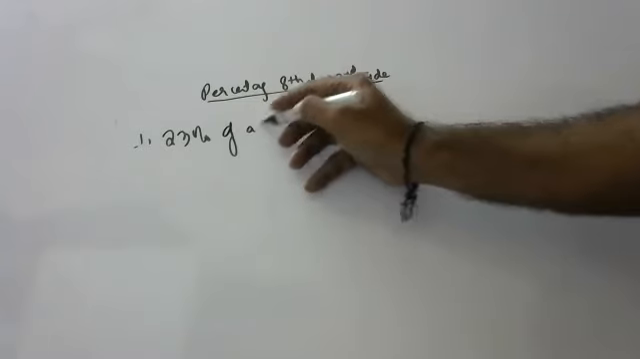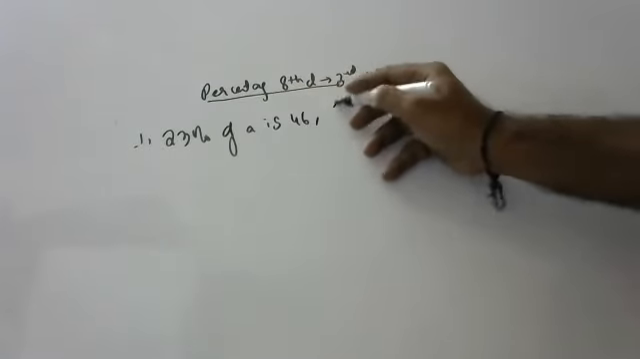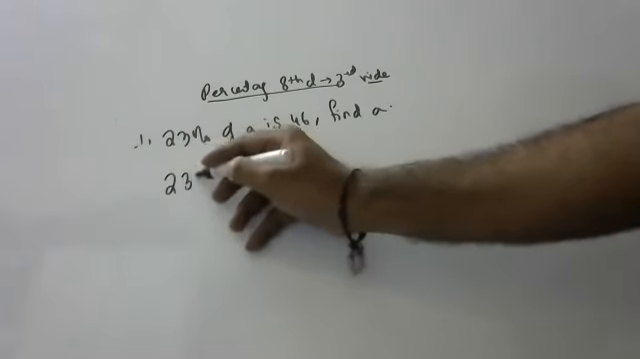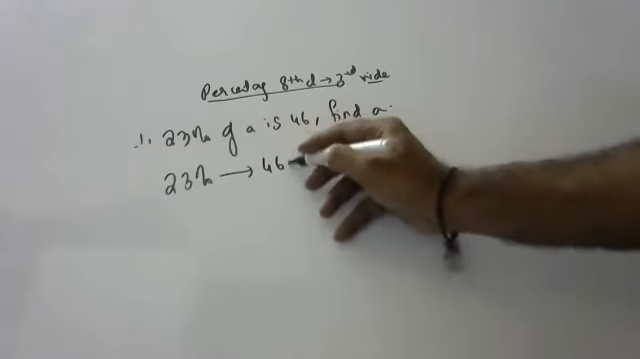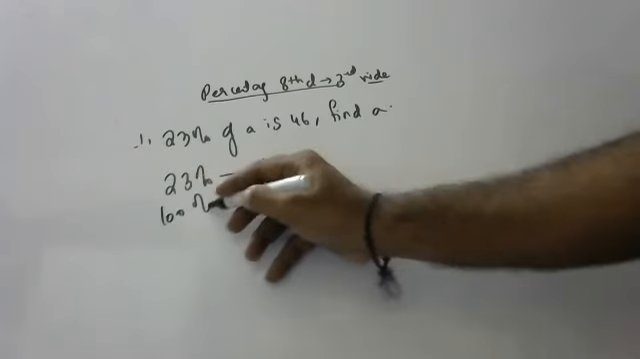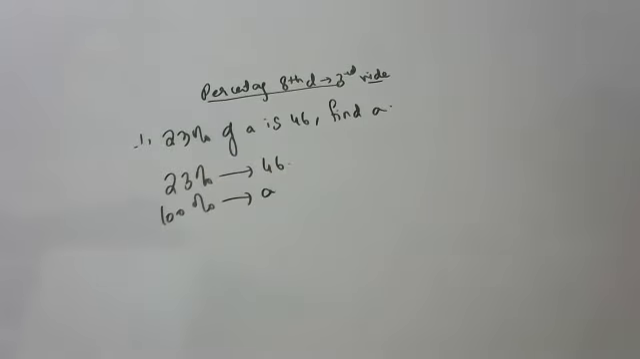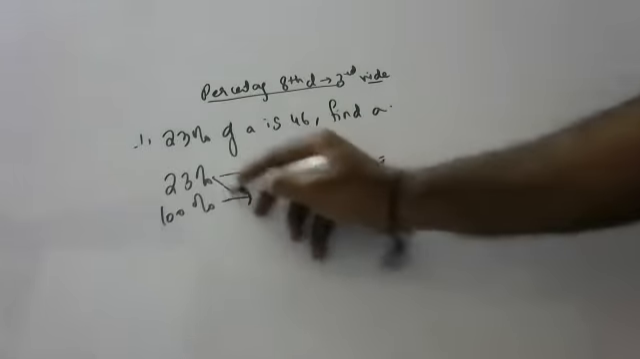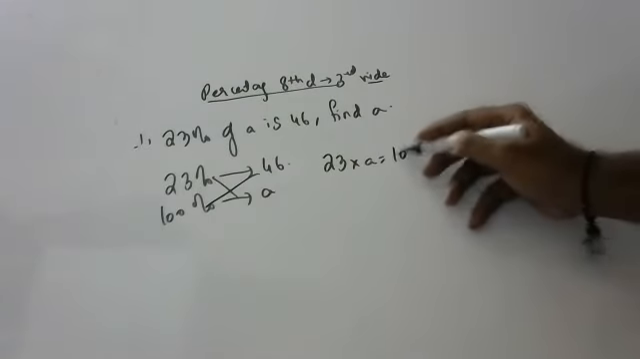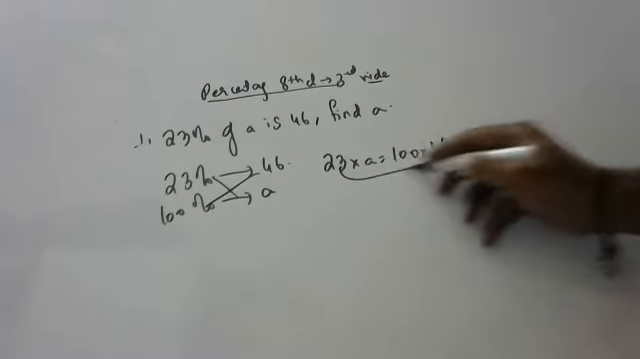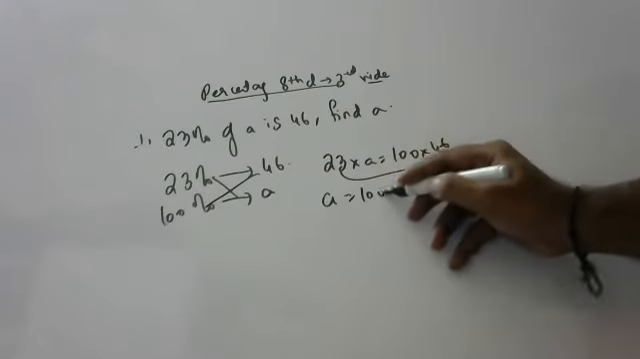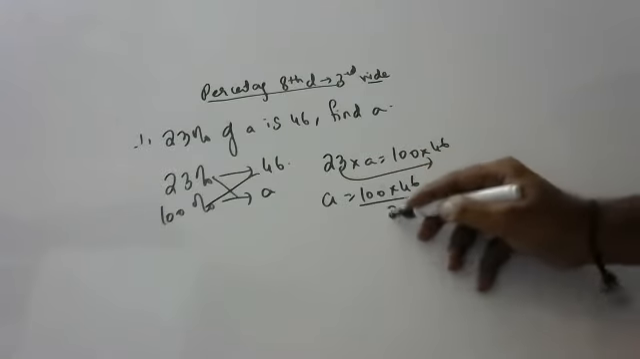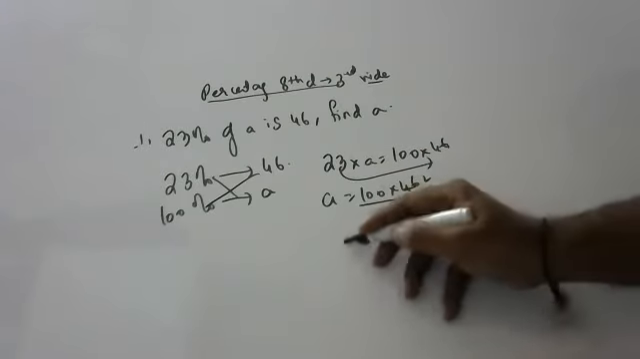23% of A is 46. Find A. So 23% is 46, then 100% is A. Find A. So A is equal to 100 into 46 by 23. Cross multiplication: 23 into A is equal to 100 into 46. A is equal to 100 into 46 by 23. 23 2s are 46. A is equal to 200.